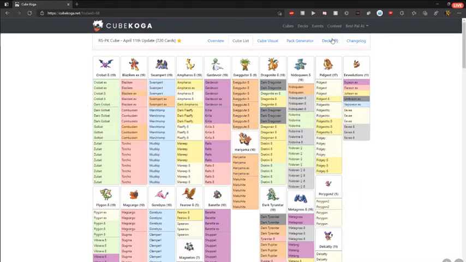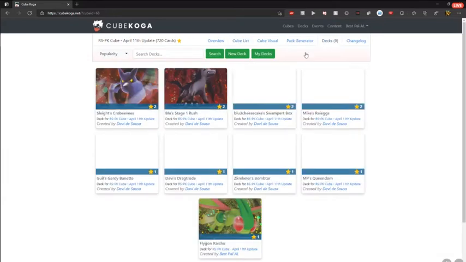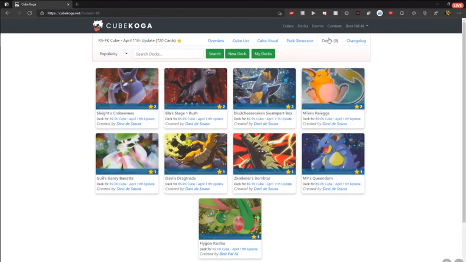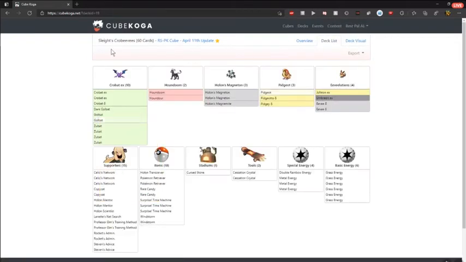Another cool extension of Cube Koga is once a cube has been built and shared, we can actually make decks for the cube. So you'll see your cube will have a decks tab, and people can submit decks that have been played for the cube. So I just click decks, and then I can just load someone's deck. So here we've got Slight's Crobeevee's deck, and it basically loads in exactly the same way.